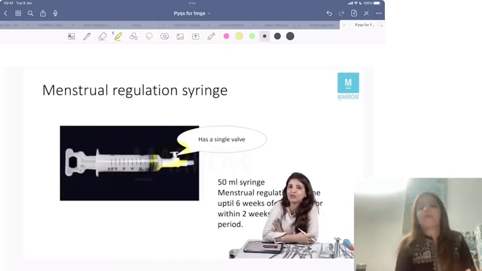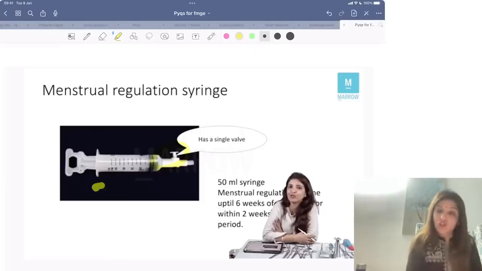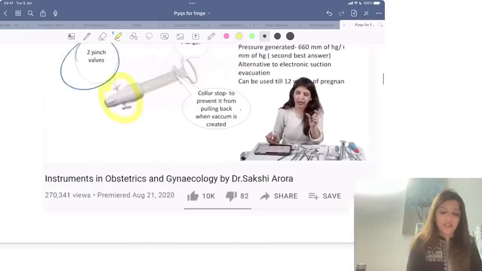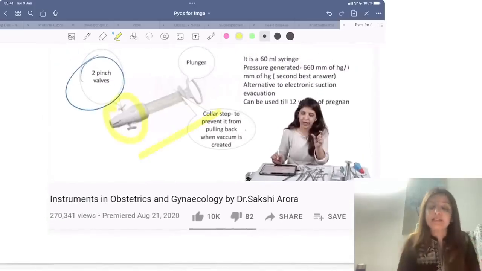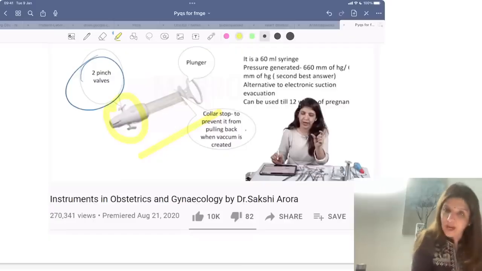So now अगर आपके पास question आता है, चाहे वो ये syringe दिखाएं चाहे वो ये syringe दिखाएं, it means it is manual vacuum aspiration syringe, right?